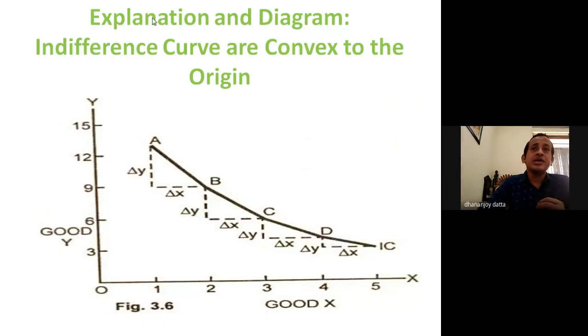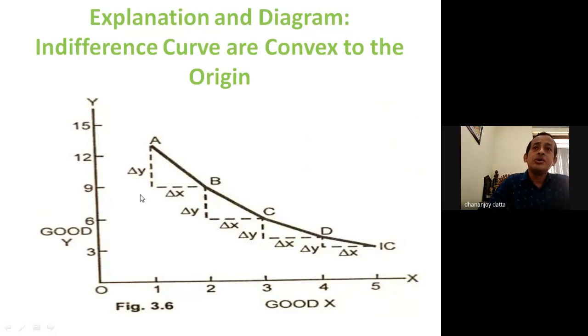Now see, the y-axis represents good y and the x-axis represents good x. Here we are considering y as a good and x as a good: x good on the x-axis and y good on the y-axis.